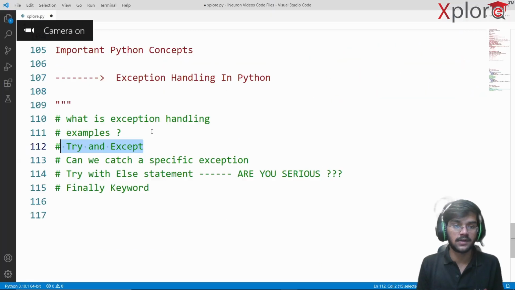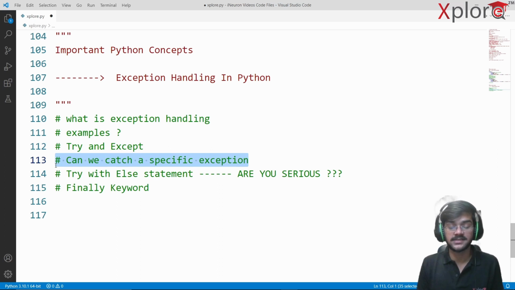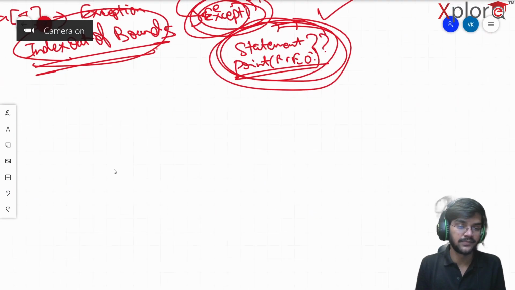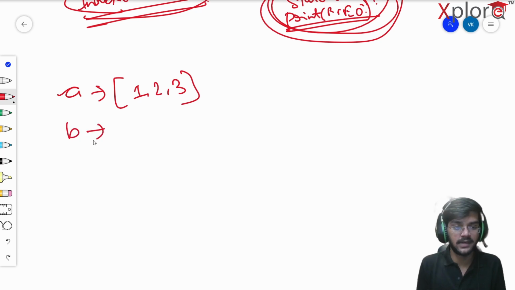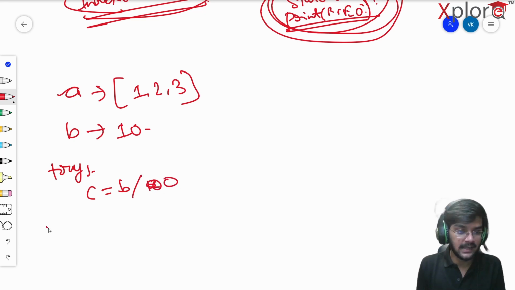So let's see what we have in the further section. Can we catch a specific exception? Quite important. Let's see. Suppose I have some array which has elements 1, 2, 3, and then I have a variable B which is initialized to 10. In the try block, I perform any one of these operations. Suppose I perform something like C is equal to B by 0.